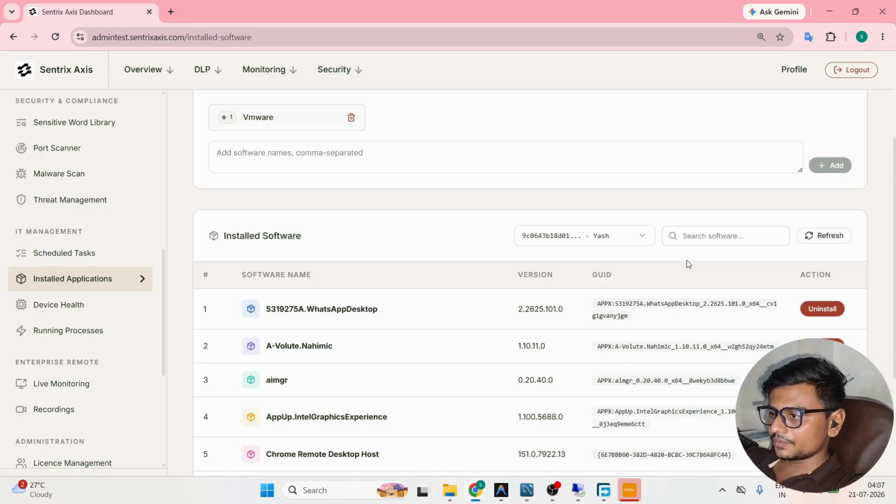After the poll interval, the software will be deleted from the user computer and removed from here whenever you try to uninstall the software.